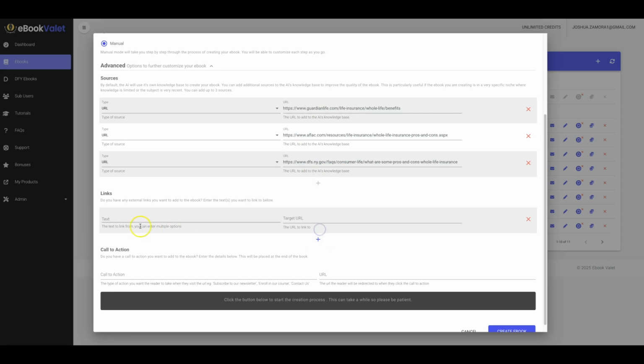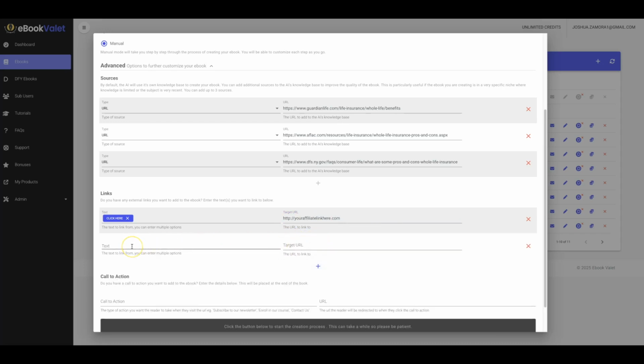And then here is where you have your monetization as well. So we'll click here, and then we'll put your affiliate link here. And again, you can also add multiple links here.